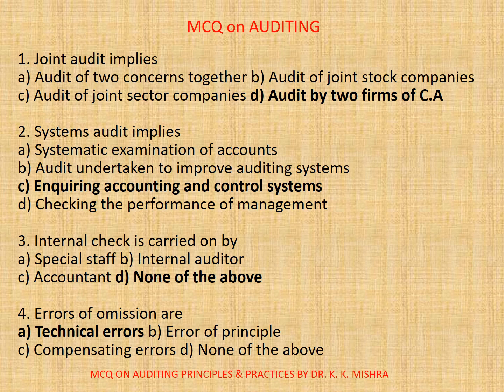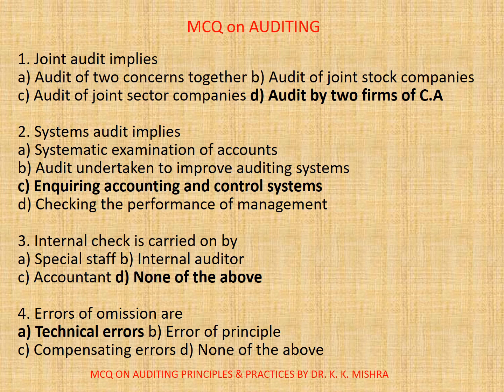Question number 1. Joint audit implies A. Audit of two concerns together. B. Audit of joint stock companies. C. Audit of joint sector companies. D. Audit by two firms of CA. Correct option is D. Audit by two firms of CA. 2. Systems audit implies A. Systematic examination of accounts. B. Audit undertaking to improve editing systems. C. Enquiring accounting and control systems. D. Checking the performance of management. Correct option is C. Enquiring accounting and control systems.